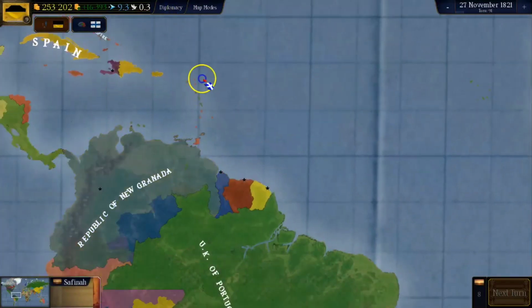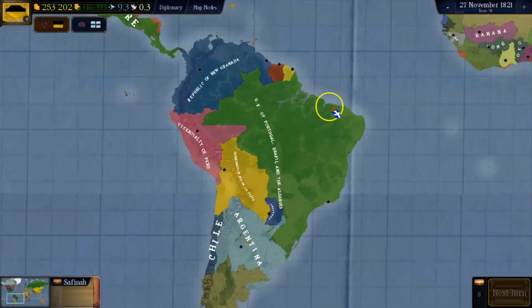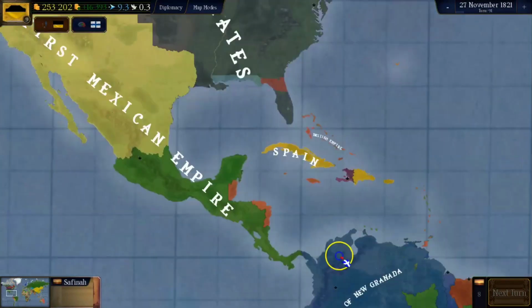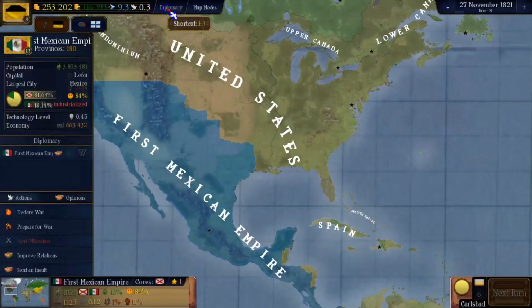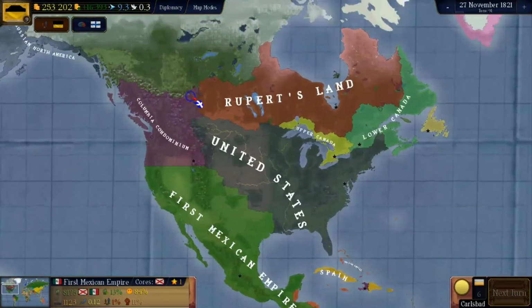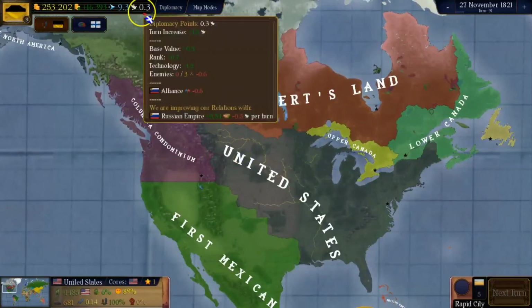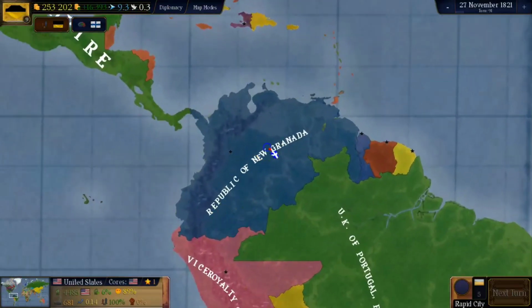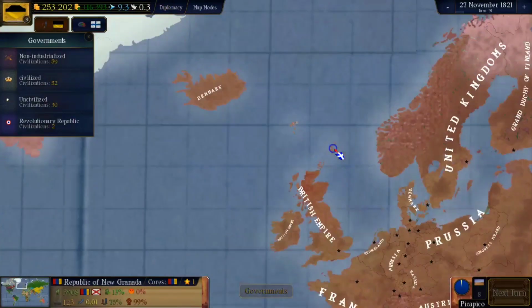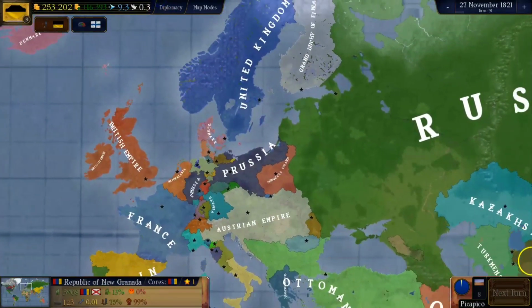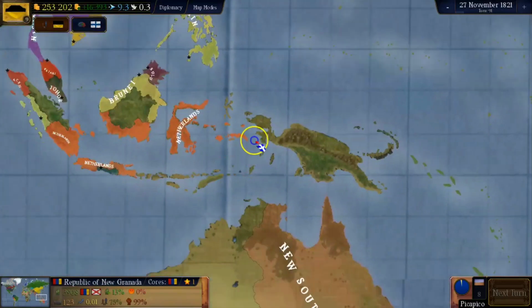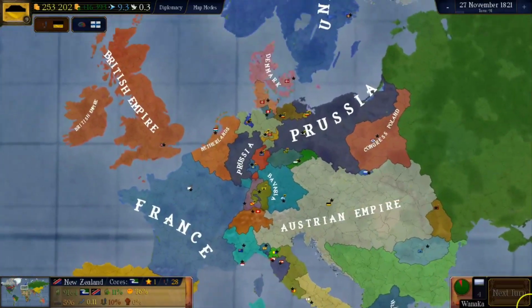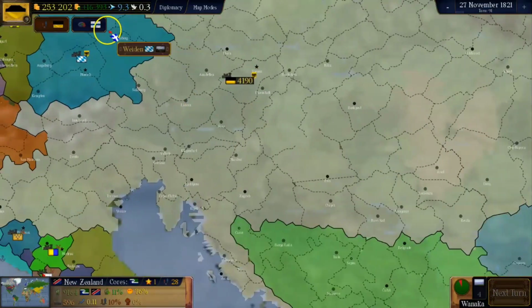In the meanwhile, let's check on what's happening in the rest of the world. We can see that the Argentines have united within itself, the Chileans have gained their independence, the first Mexican empire has been born, plus the Colombian condominium has been established between the United States and the British. And then we have an independent Republic of New Granada, which is another revolutionary republic. So we have two revolutionary republics here. For the rest, it seems the world is pretty calm, maybe no major wars. Well, the Maoris have been eliminated, I suppose, but that's not really something that has anything to do with us. So we'll just go further.